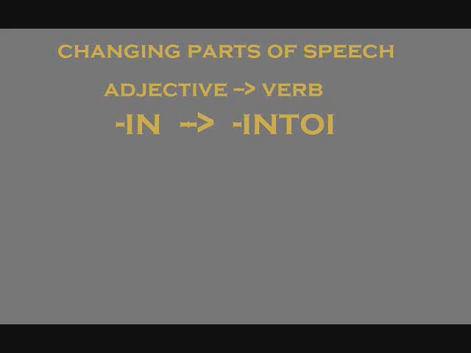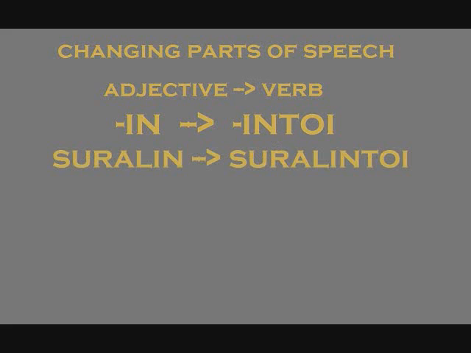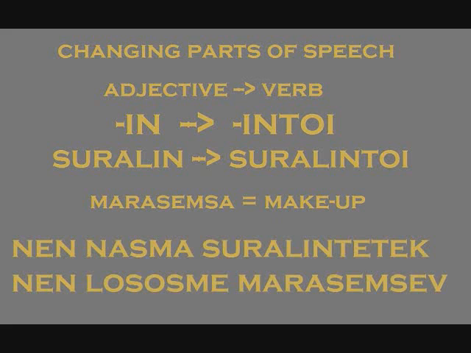One useful tool, as we shall see, is being able to change a word from one part of speech to another. To make an adjective a verb, you change the in ending to intoi, making it a verb infinitive. For example, suralin, beautiful, would become suralintoi, to make beautiful. For example, if we define Marasemsa as makeup, then nen Nasma suralintetek nen Lososme Marasemset would mean the mother made the daughter beautiful with makeup.